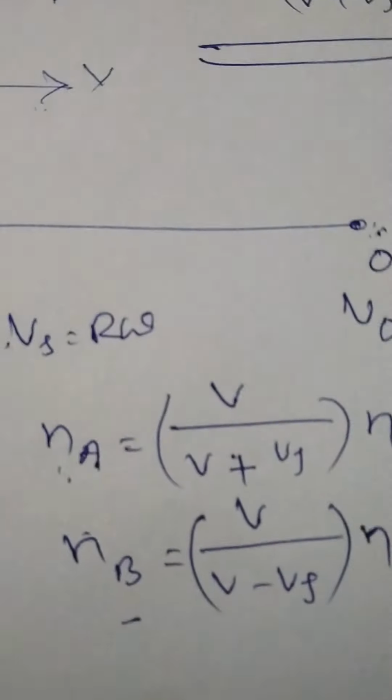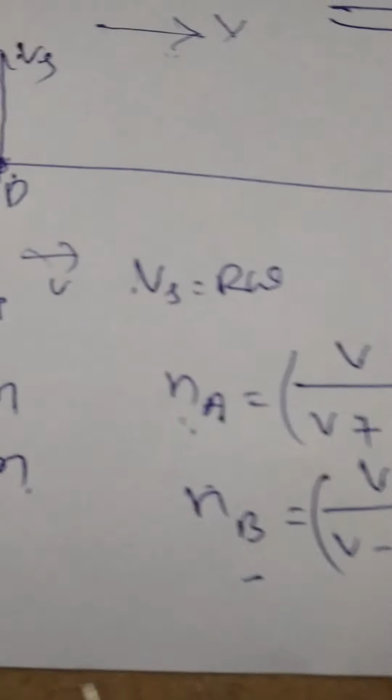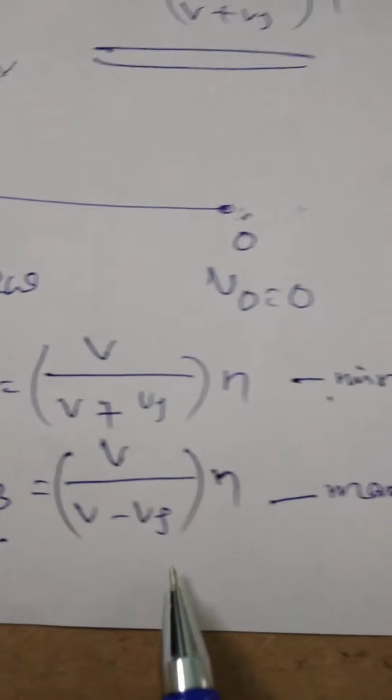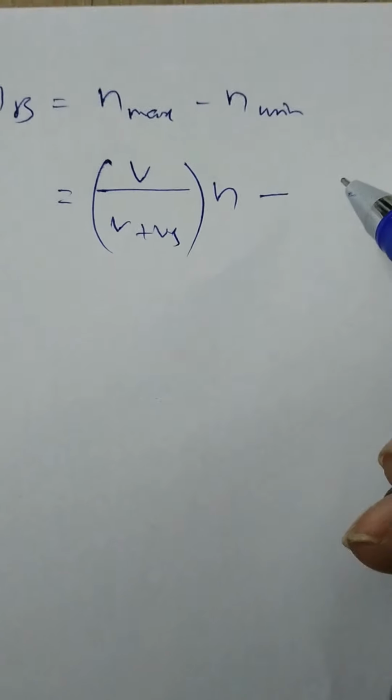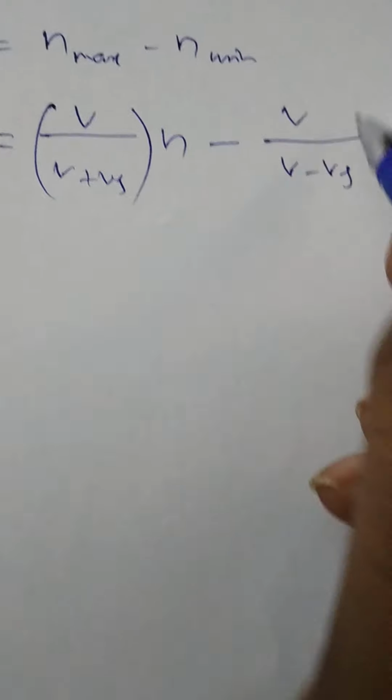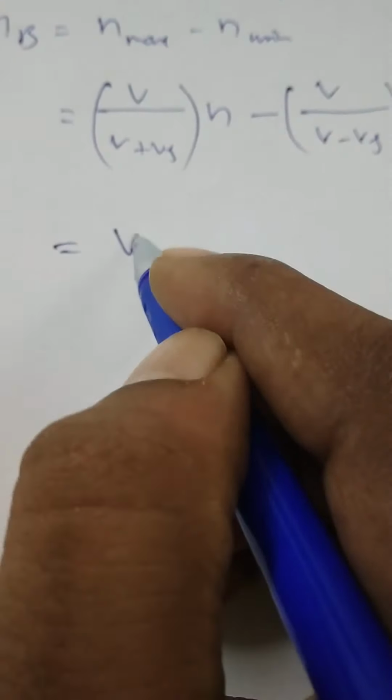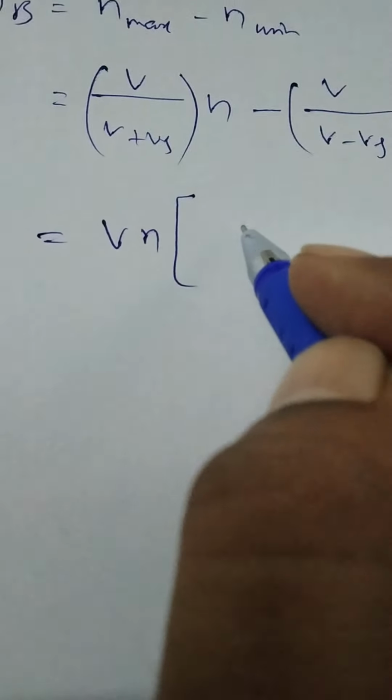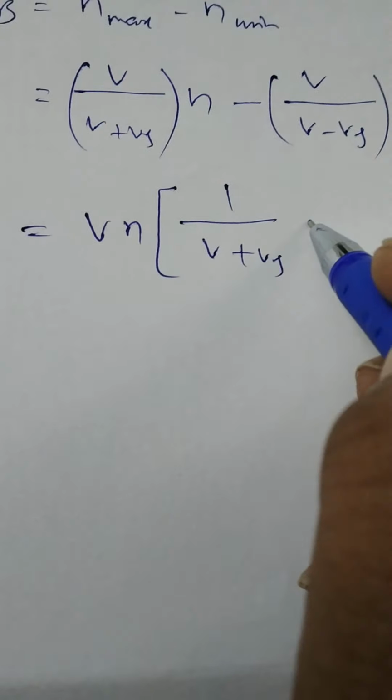Suppose here NA, the minimum, is V by (V plus Vs) into N, and the maximum frequency NB is equal to V by (V minus Vs) into N. Now the difference is N maximum minus N minimum, which is V by (V minus Vs) into N minus V by (V plus Vs) into N. So V into N is common in both the terms. 1 by (V minus Vs) minus 1 by (V plus Vs).